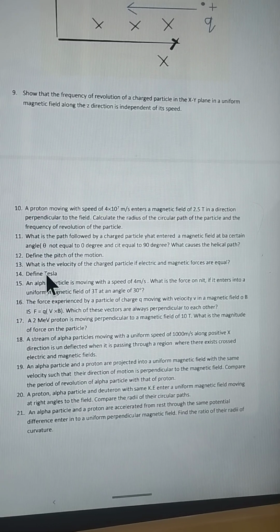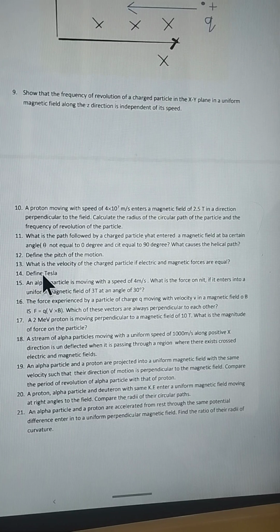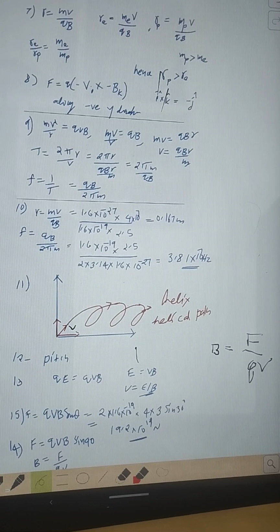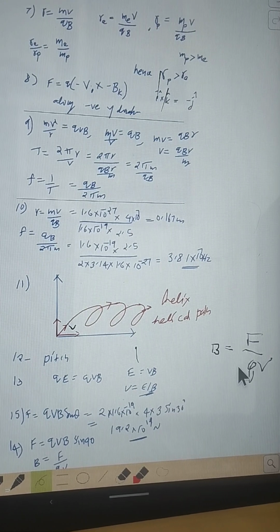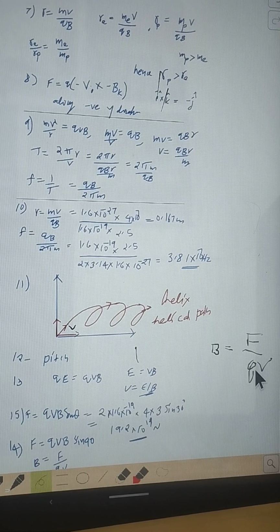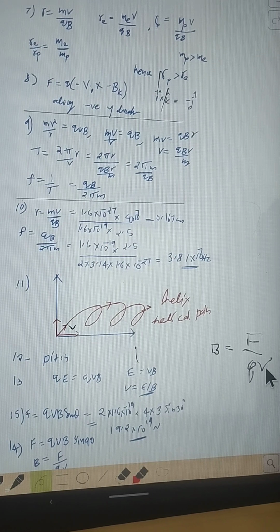Now how to define 1 Tesla? To define 1 Tesla, we have the expression F is equal to QvB, or B is equal to F by Qv. Tesla is the strength of magnetic field. So this value will be 1 if we have force 1 Newton, charge 1 Coulomb, moving with the velocity v in a direction perpendicular to the magnetic field.